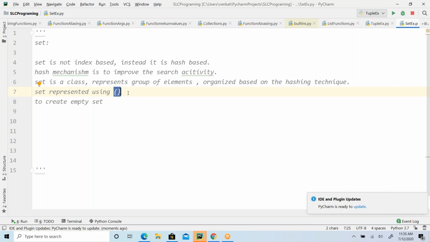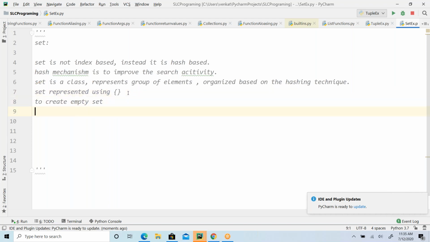It's wrong. By default, set and dictionary use the same curly brackets. The difference is that a set is a group of single elements, whereas a dictionary is a group of key value pairs.